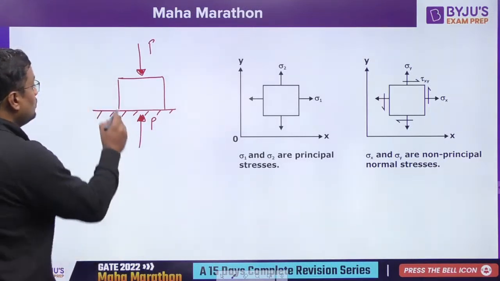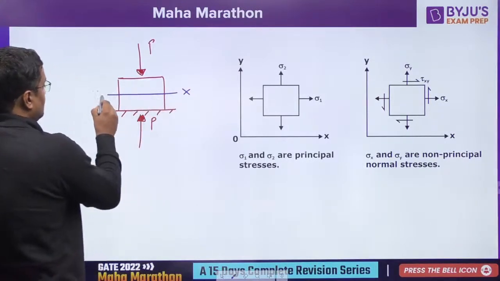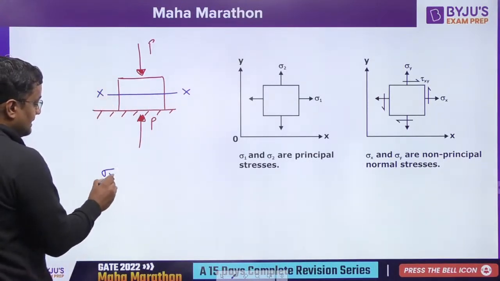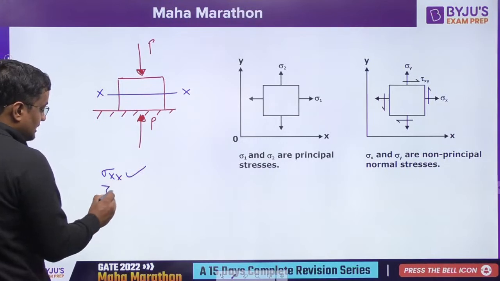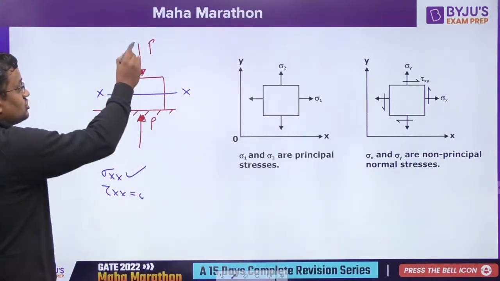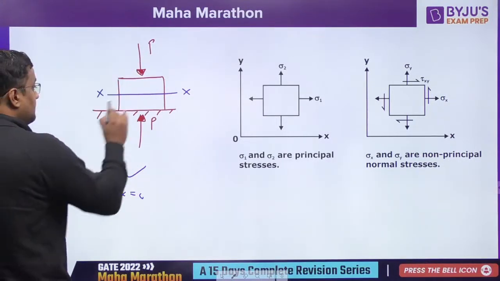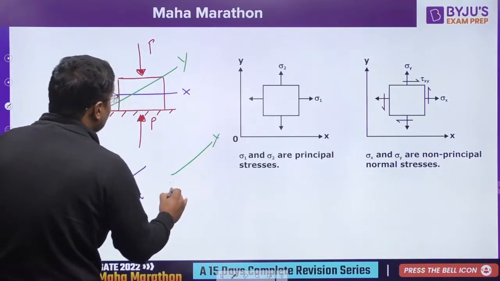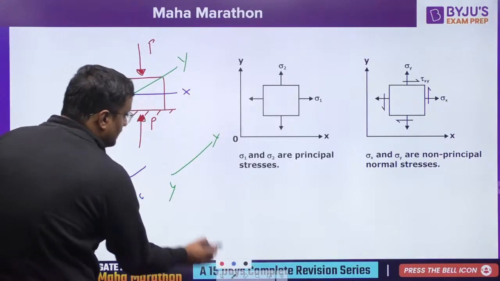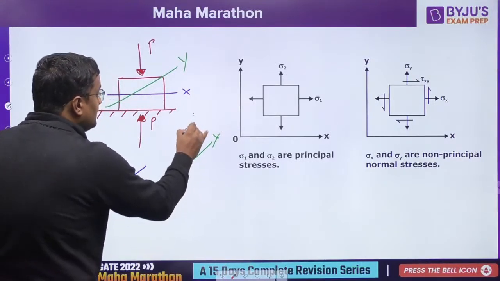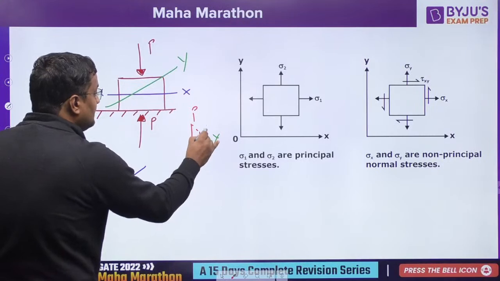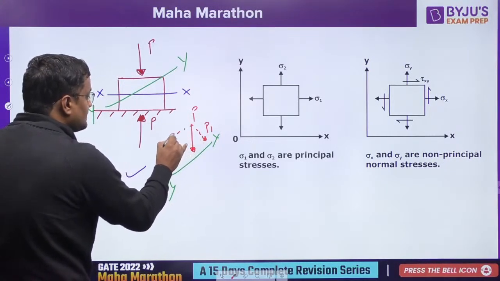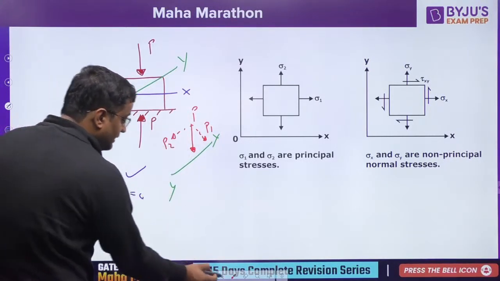But guys, I told you yesterday, if this is a plane XX, on the XX plane sigma XX will be there, but shear stress will not be there, because the force is perpendicular to that. But if the plane is YY, here is the P force. P will have two components, P1 and P2. P is the father, the two sons are P1 and P2.